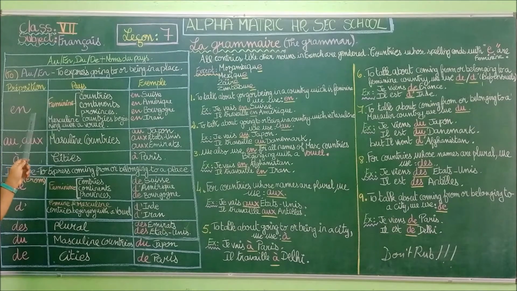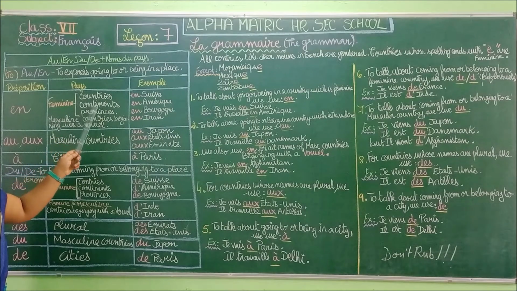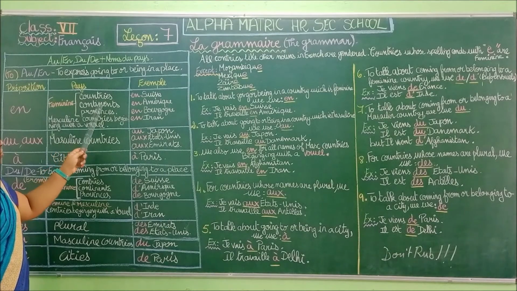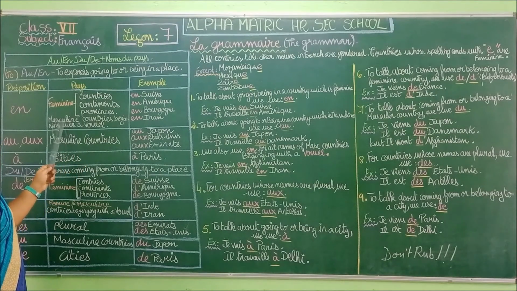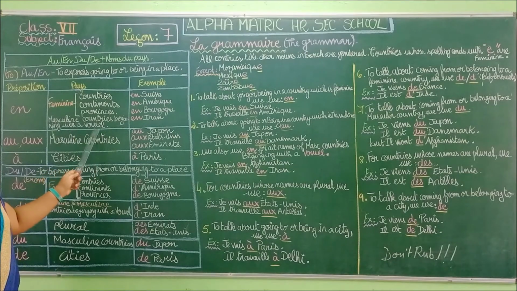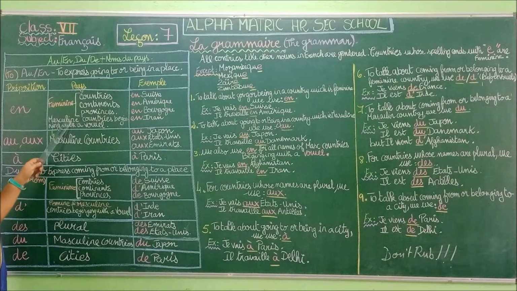For that we have to know feminine countries, feminine continents and provinces, and masculine countries that begin with a vowel. So for all these things we have to use en.